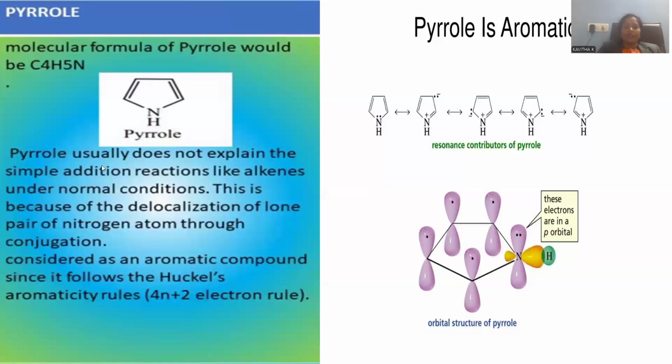Let me go with the detailed discussion regarding aromaticity. Pyrrole usually does not undergo simple addition reactions. So due to the existence of double bonds, it may go through addition reactions, but because of aromaticity, conventional addition reactions may not be feasible by this molecule. That is because of the stability imparted by the aromatic character, right?